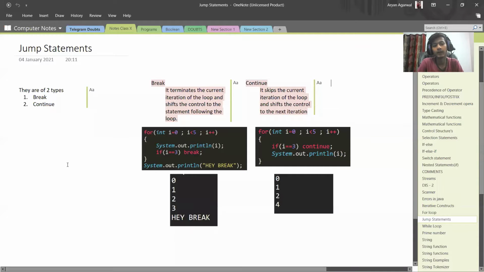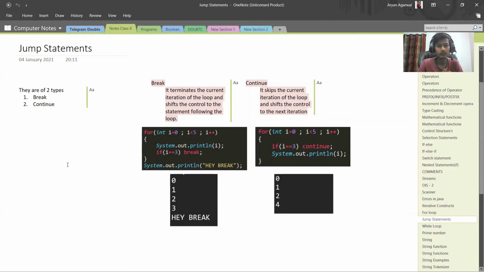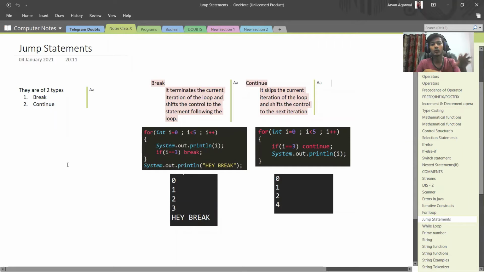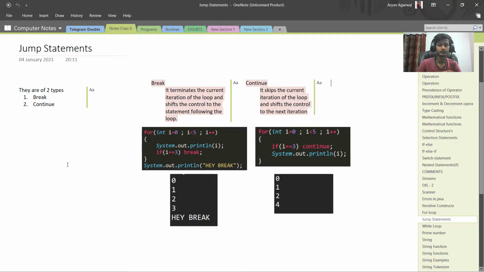Now the next thing we have is jump statements in Java. What can you interpret from jump statement? They are used to jump from one statement to another statement, right? So in Java, right now we have two types of jump statement: break and continue.